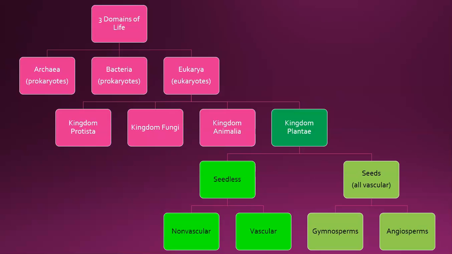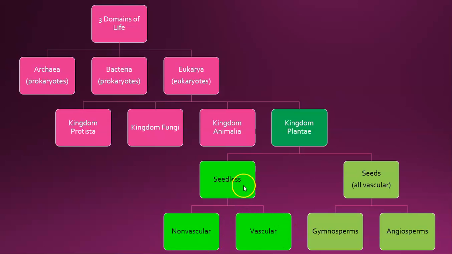So what kinds of plants are we going to learn about today? We're going to learn about how plants can be grouped based on whether or not they produce seeds. So my seeded plants would be over here, and I put my seedless plants over here. Not all plants produce seeds. So your seedless plants can be then further categorized into non-vascular and vascular plants.